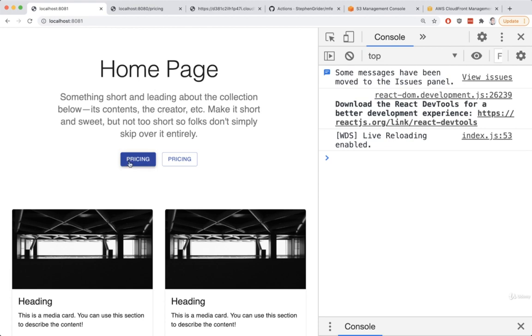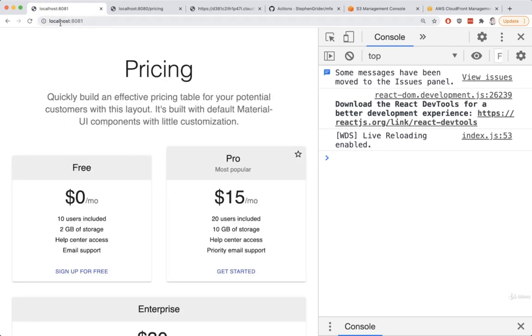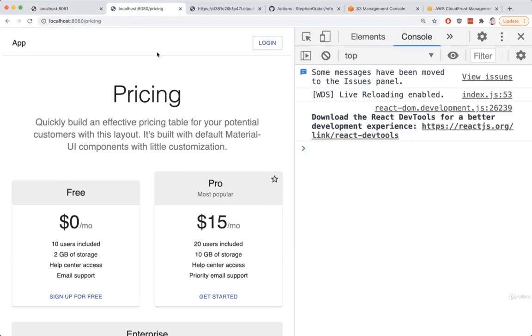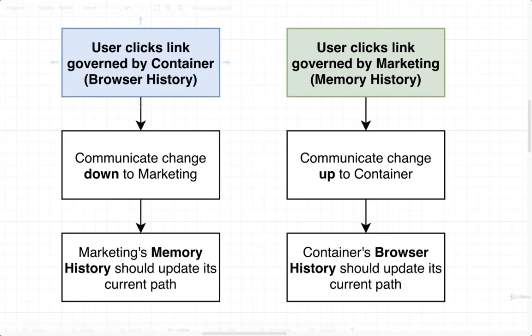One thing I would mention in addition is that if you click on pricing, again, you're not going to notice the URL right here updating if you're at localhost 8081. That is because when you are running our application in isolation, we only have a memory history object. We're going to eventually come back and make sure that we use a browser history instead if we are running this application in isolation, just to make it a little bit easier to develop, because that will allow developers to see what current path they are visiting at any given time. But like I said, we'll take care of that in just a moment. Okay, so quick pause, and then back over to our main path right here with our container, and we're going to make sure that we are setting up that additional line of communication.